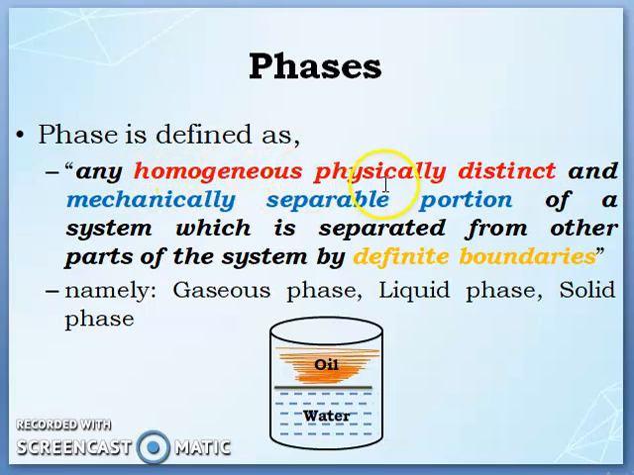Any homogeneous, physically distinct and mechanically separable portions. Mechanically separable means if you tilt it to one side, the oil will come out separately and the water will stop at the bottom. It means if you decant it, the oil will come out separately, leaving water in the chamber itself. Hence, you can observe one boundary over here, which separates oil from water.